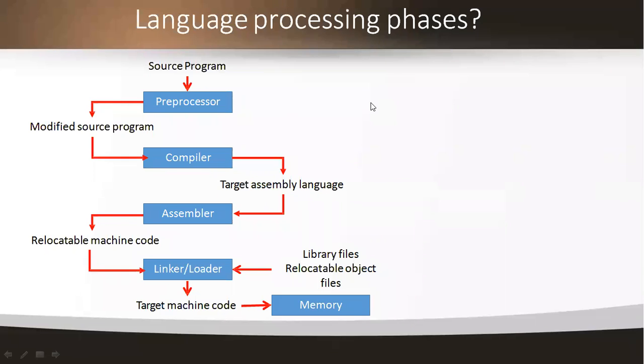At the compiler phase, we are translating high level language to assembly level language. By using the assembler, which is another type of translator, we are translating the assembly language into the machine level language. These are the two types of translators that we use in the language processing phases: one is a compiler and the other is an assembler.